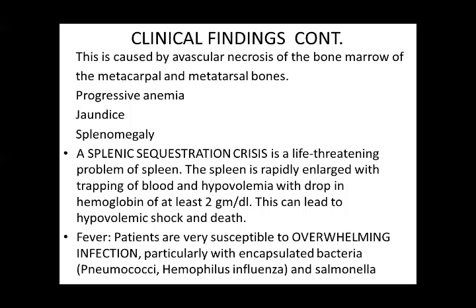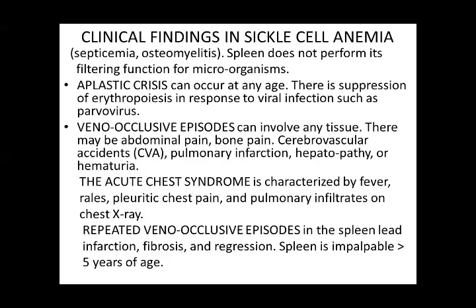Splenic sequestration crisis is a life-threatening problem. The spleen is rapidly enlarged with trapping of blood and hypovolemia, with a drop in the hemoglobin of at least 2 grams per deciliter. This can lead to hypovolemic shock and death. So it's a very serious condition, splenic sequestration crisis. Fever: the patients are very susceptible to overwhelming infections, particularly with encapsulated bacteria like pneumococcus, and salmonella, leading to septicemia and osteomyelitis. Spleen does not perform its filtering function for microorganisms.